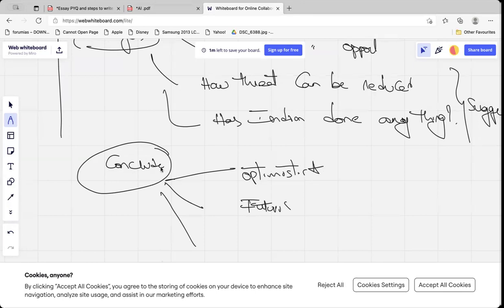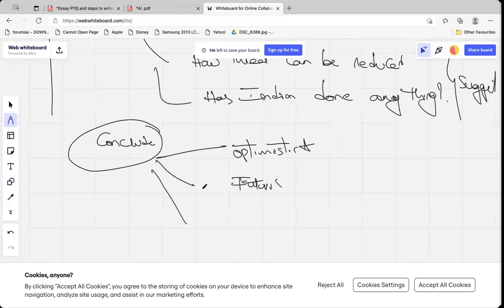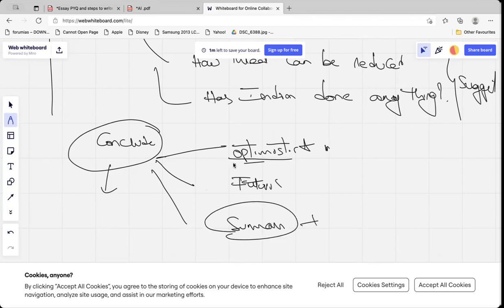I always write these conclusions, and let me tell you that I always score one of the highest marks in the essays. My scores are also shared in that Telegram channel, my interview marks, in case of any doubt. So an optimistic essay should be there. This is going to give you good marks. You can also provide the summary, but it does not look that good. This optimism can be a very good thing.